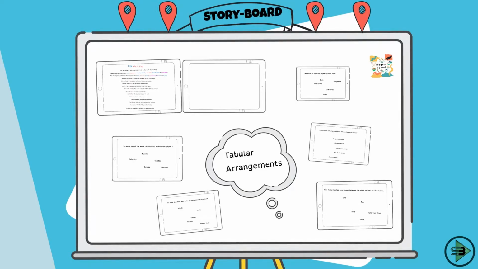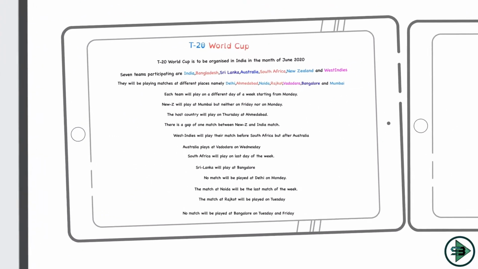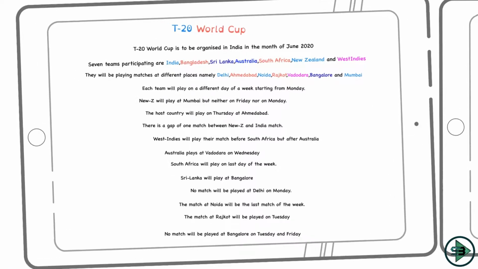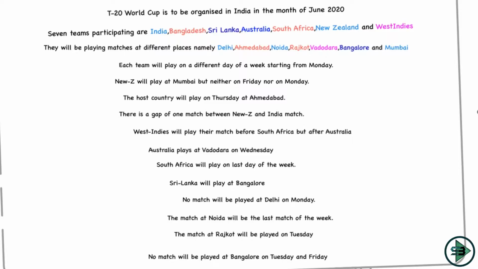So let's start with the next puzzle on tabular arrangement. We'll read the puzzle and make the table for it. Okay, so let's start with what is the puzzle. This puzzle is on the T20 World Cup, which is going to be held in the month of June 2020. This T20 World Cup is organized in India in the month of June 2020.